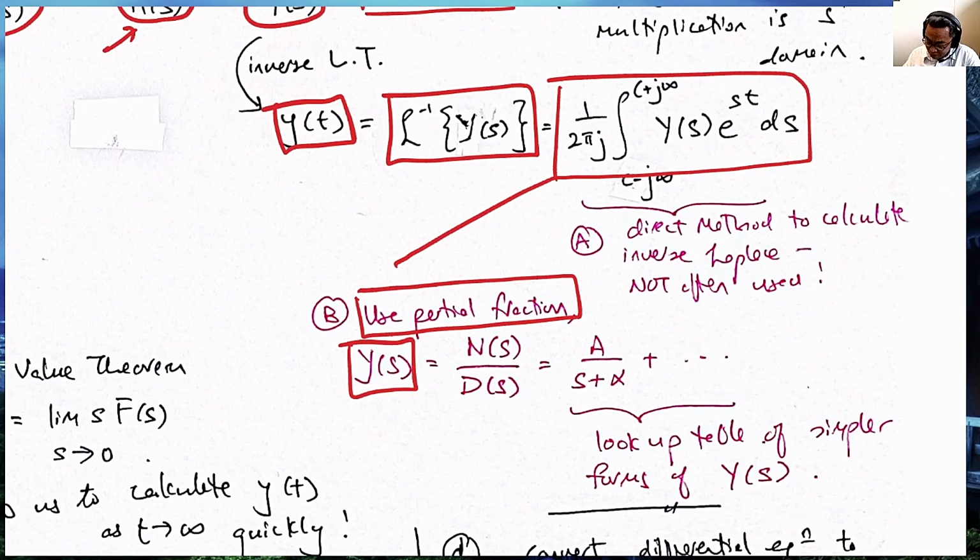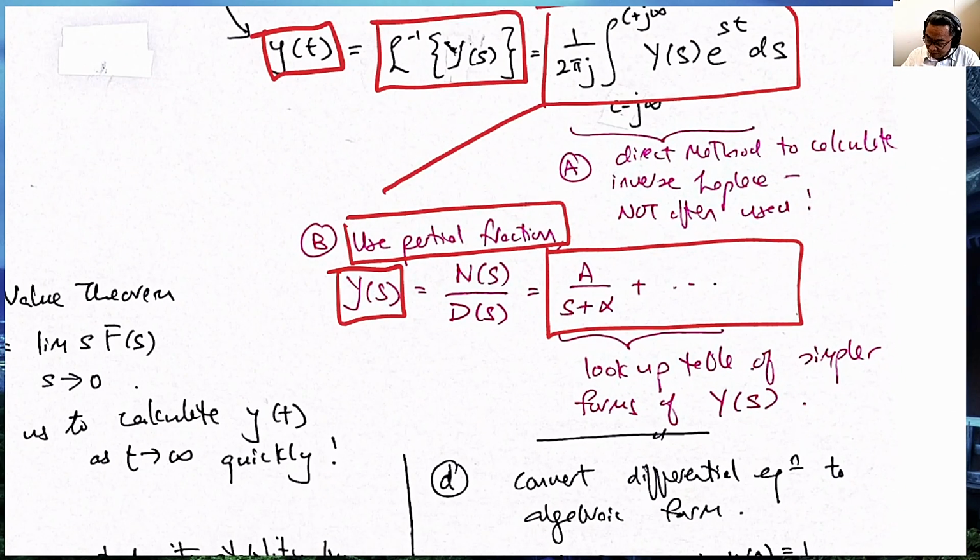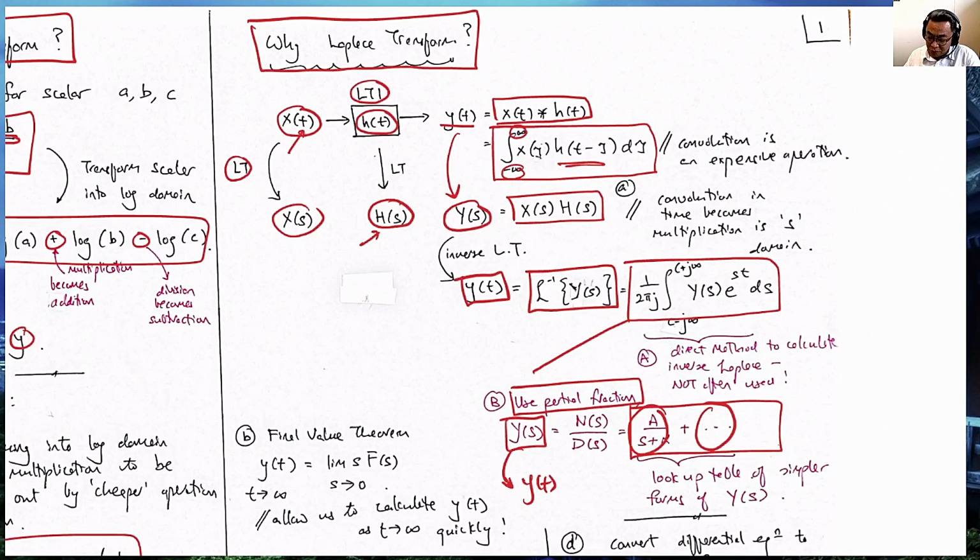Then we typically get it into this form: some factors with some partial fractions, and each one of them can be looked up from a table, and then we get y(t). So this is what we do. This picture shows you why we perform Laplace transform when we want to deal with an LTI system to compute the output.